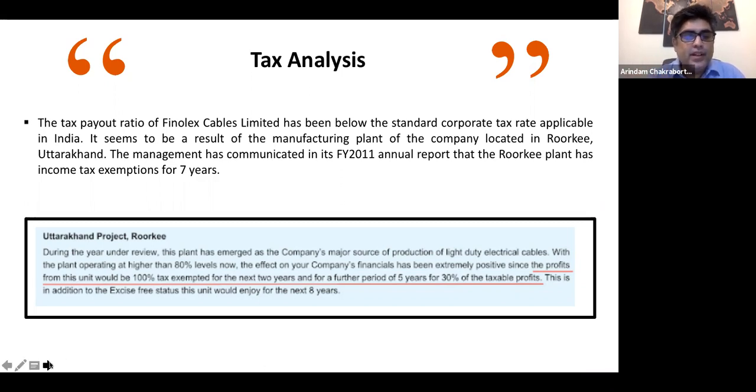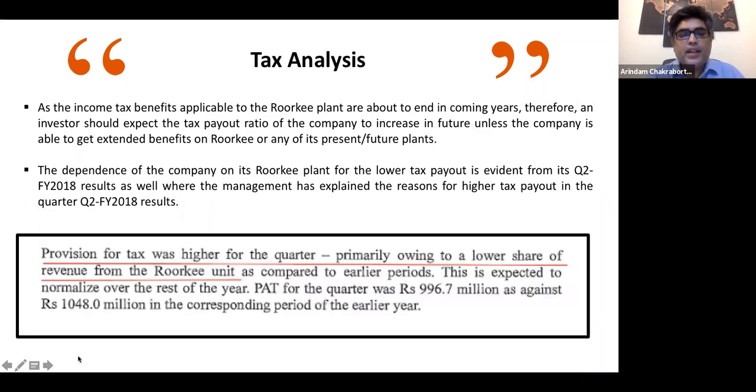Please go through it. As the income tax benefits applicable to the Roorkee plant are about to end in coming years, what happens after 7 years when they enjoy this, right? Then the company would again get back to a higher tax bracket. Therefore, an investor should expect the tax payout ratio of the company to increase in future, unless the company is able to get extended benefits for Roorkee or any of its future plants.